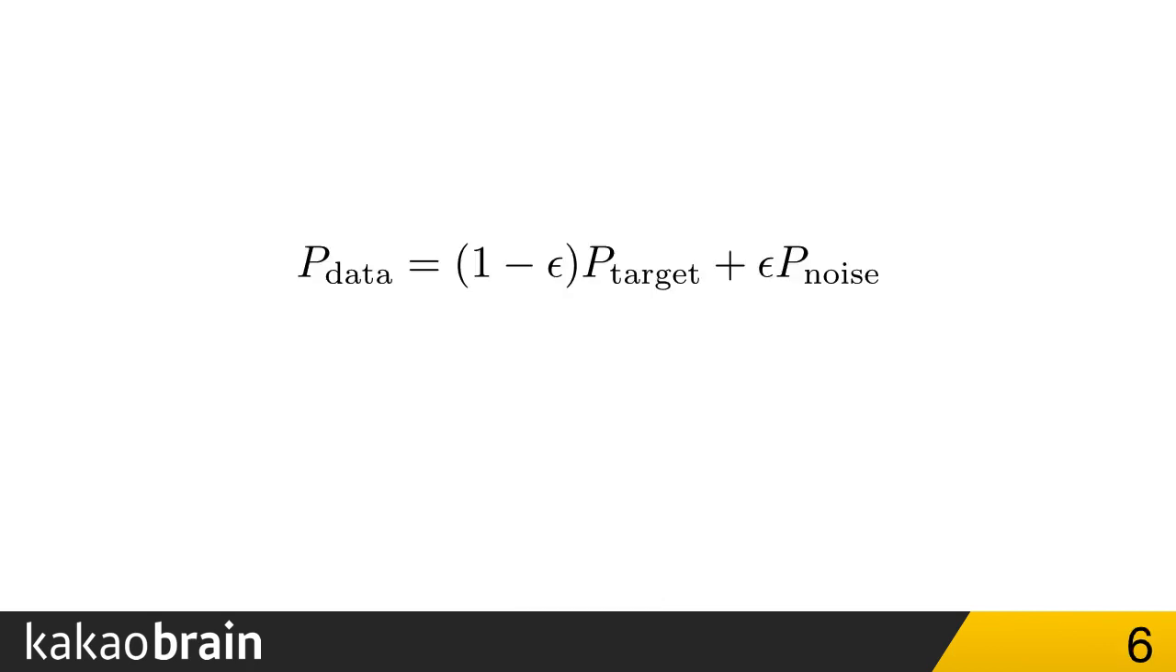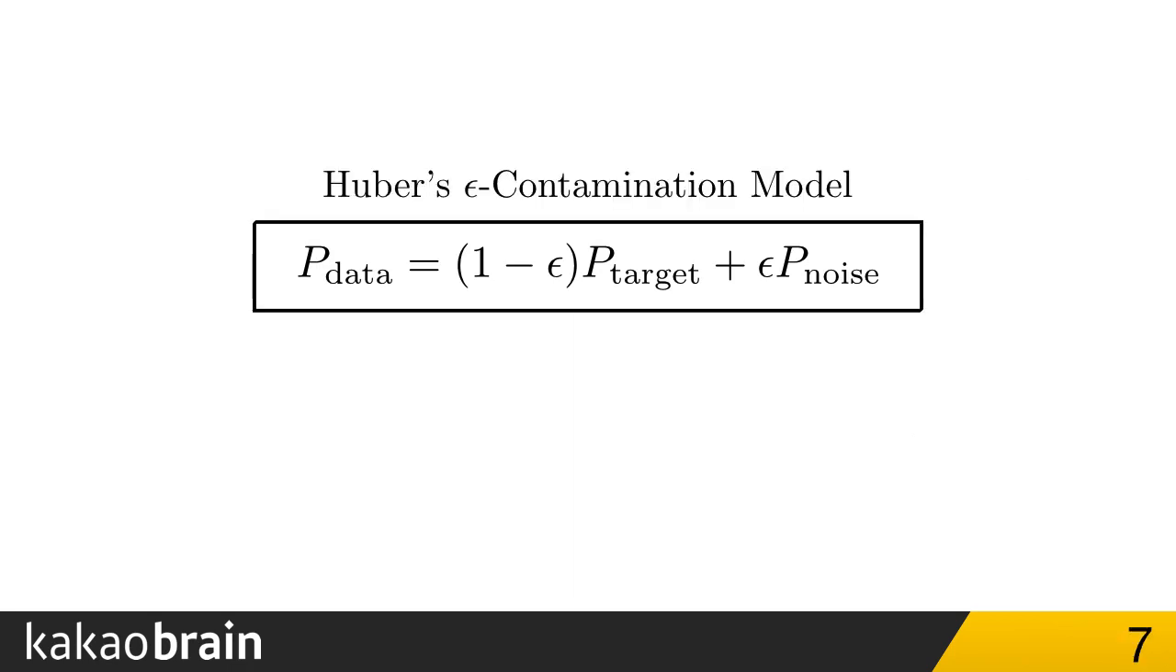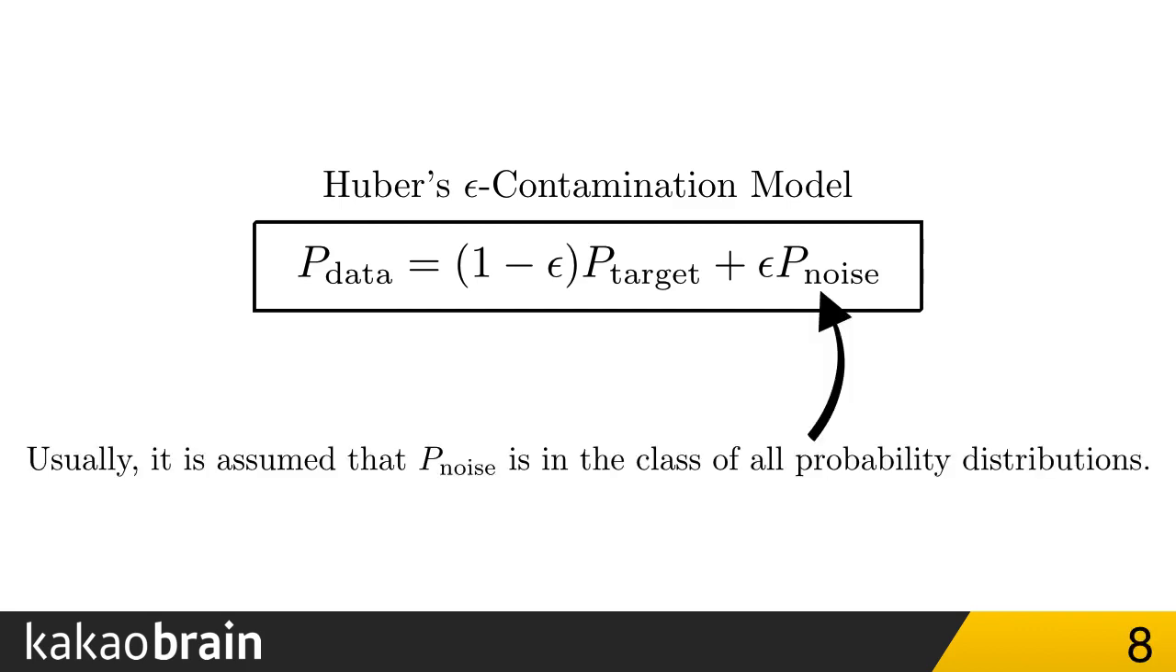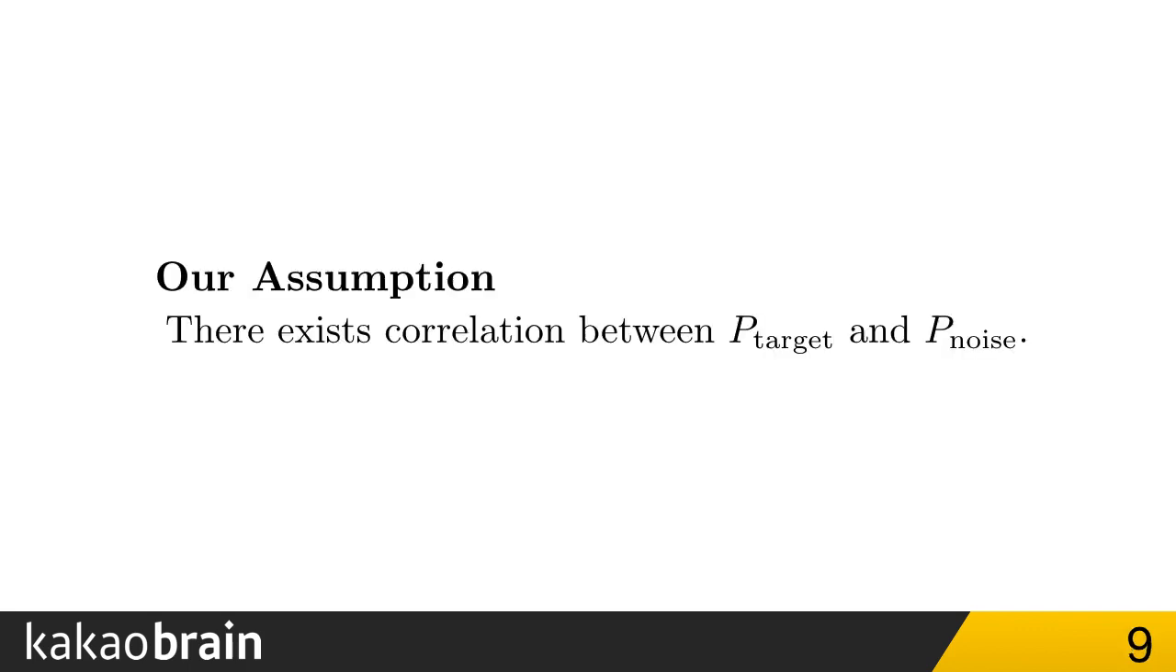There has been a long line of work in robust learning statistics where we assume that the data distribution is composed of a mixture of target and noise distributions. This model is called the Huber's epsilon contamination model, and Huber and Sloan presented an optimal law given some knowledge about the contamination level. Usually it is assumed that the noise distribution is in the class of all probable distributions, which are independent from the target distribution.